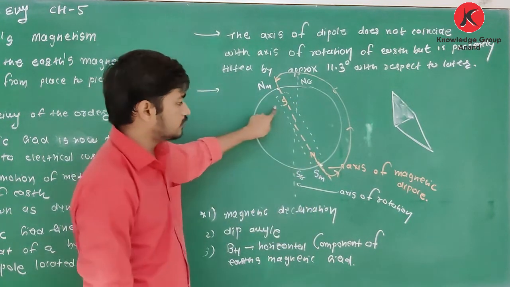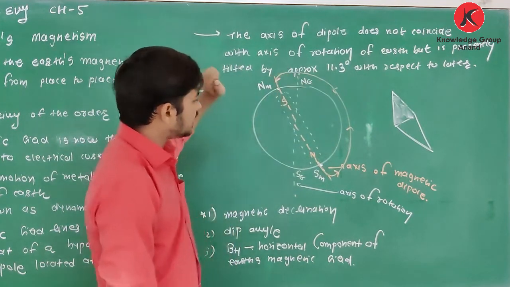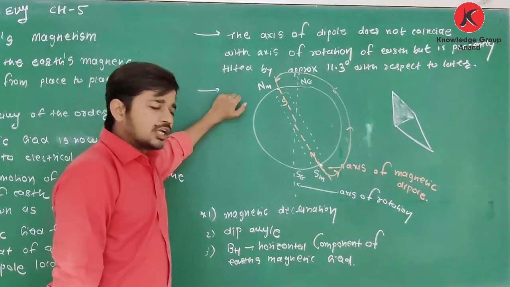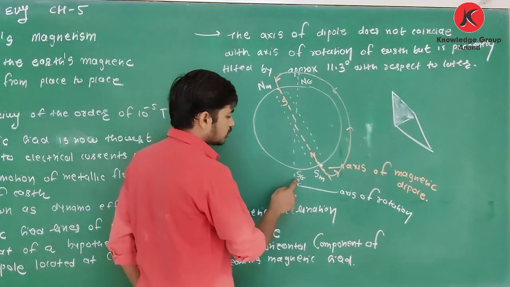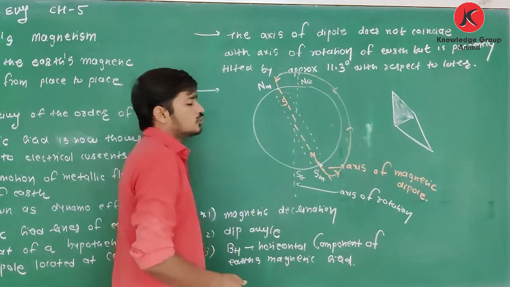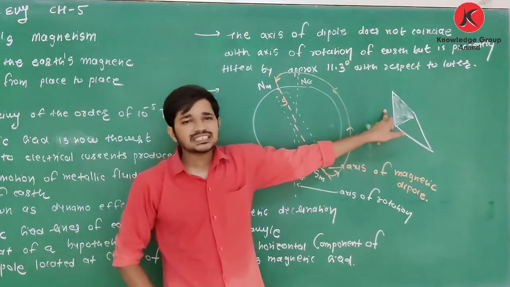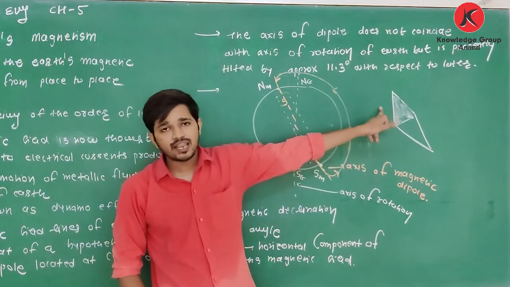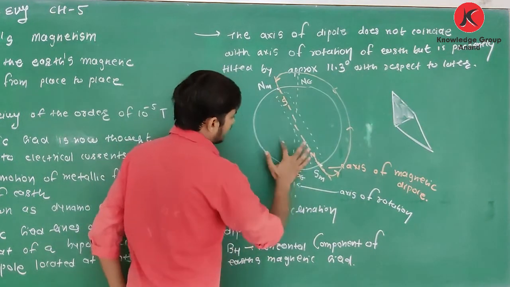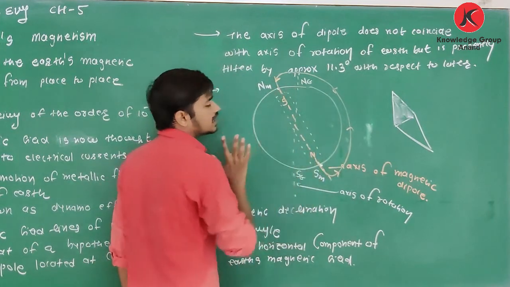So the North Pole comes outside and enters the South Pole. You have to remember this point: geographical south, magnetic south; geographical north, magnetic north. The magnetic north and south are based on the alignment of the needle. It is an imaginary magnetic needle.